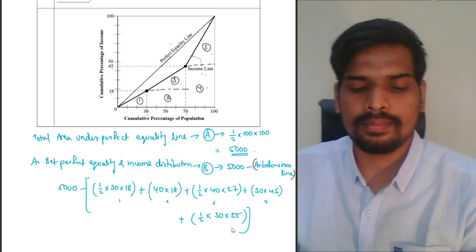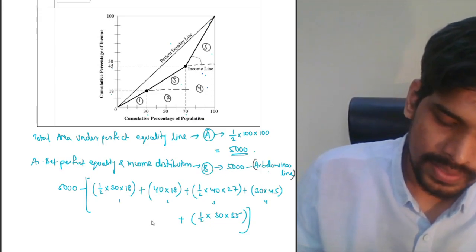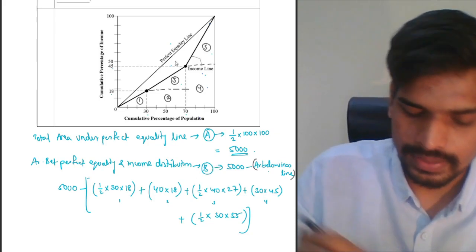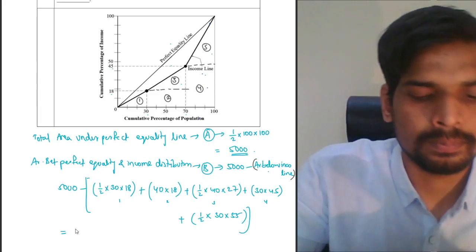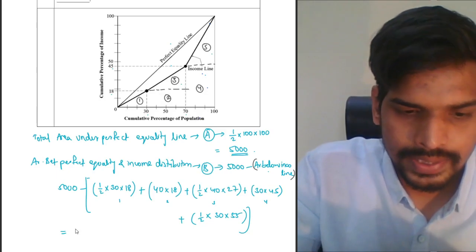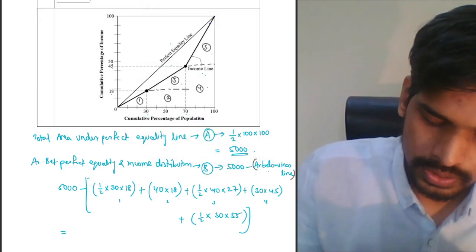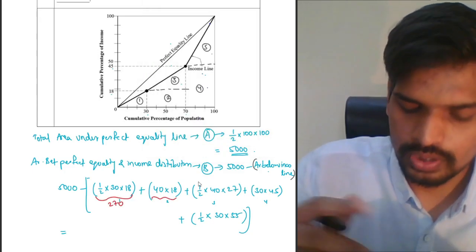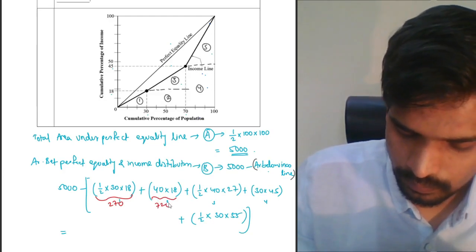So add all these 5 parts, and you will get the total area below the income line. Subtract that from 5000, and you will get the portion B, the shaded part between the perfect equality and the income line. So let me do this calculation quickly. 30 into 18 divided by 2. Let me write the values if you want. This portion I'm getting as 270. This portion, 40 into 18, is 720.